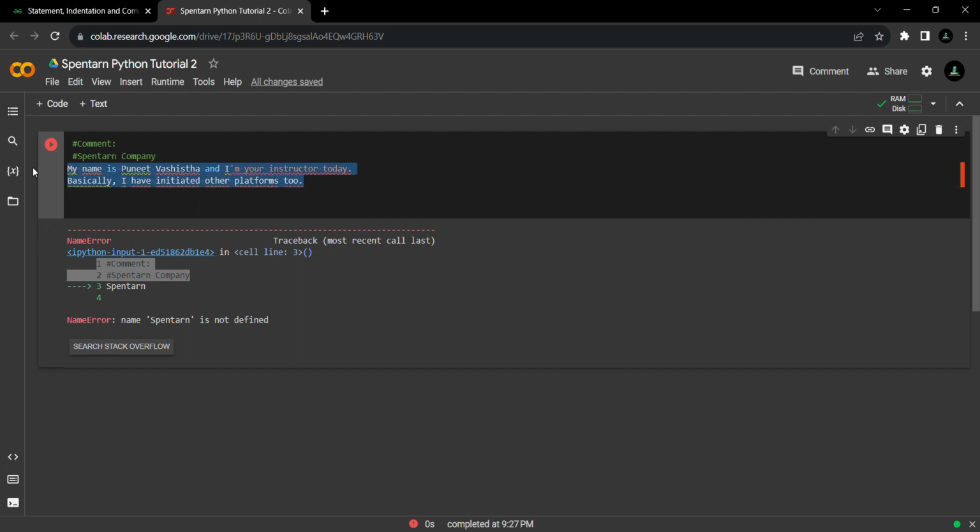So in this case, if I want to ignore this one, I can use the multi-line comment. How can I use the multi-line comment? You have to use this here, and this at the end as well. So basically, by using the hash, you can have the single line comment. And if you want to use the multi-line comment, then you have to use these three quotation symbols. This one is our opening and this one is our closing.